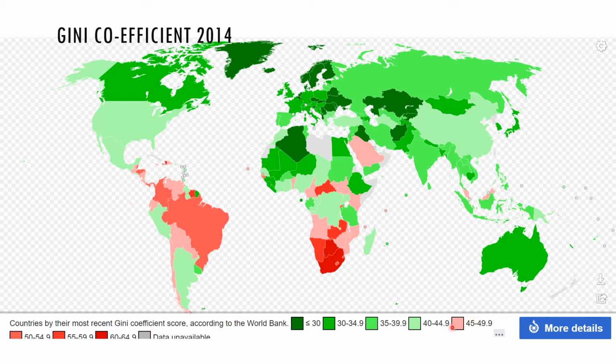When we get down to the pink areas and the red areas, we have very unequal distributions of income. We have some very, very rich people and, by comparison, some poor people. South America is well renowned for being quite unequal in terms of distribution of income. Southern Africa as well, very unequal distributions of income. We might notice that China and the USA are somewhere in between, perhaps surprisingly unequal distributions of income in these countries.